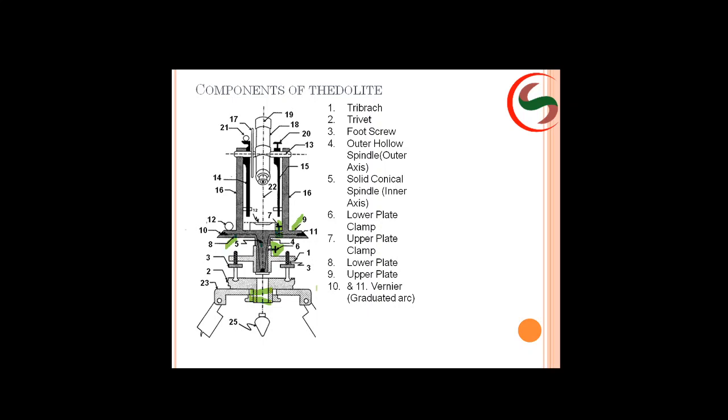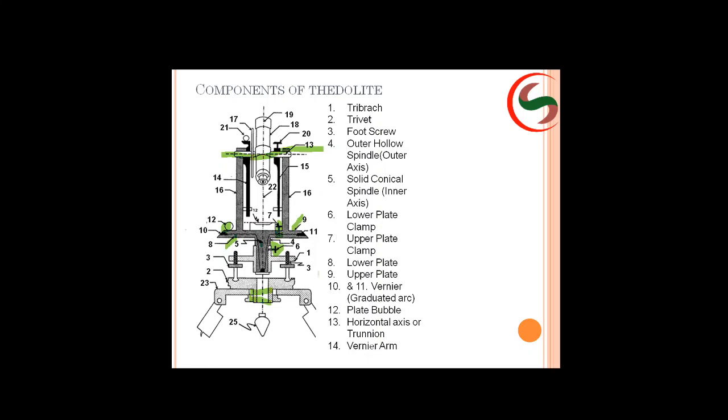The main scale readings will be from 0 to 360 degrees in clockwise direction, and the least count of your main scale reading is 30 minutes. Okay, 30 or 20, in some instruments it will vary. 20 minutes, 40 minutes, 1 degree, 20, 40, 2 degree, 20, 40, 3 degree, like that you will have up to 360 degrees. Next, plate bubble. As I said, this is a plate bubble. Next, horizontal axis or trunnion axis.